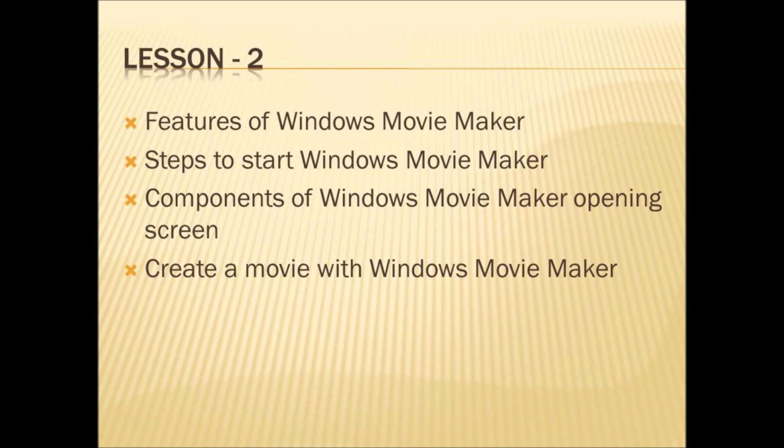Now we will move on to our lesson 2. These are all the topics we are going to revise in our lesson 2. The topics are features of Windows Movie Maker, steps to start Windows Movie Maker, components of Windows Movie Maker, opening screen, and at last, create a movie with Windows Movie Maker. We will see all these topics one by one.